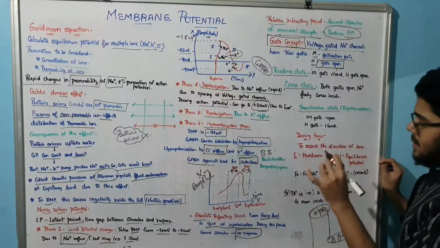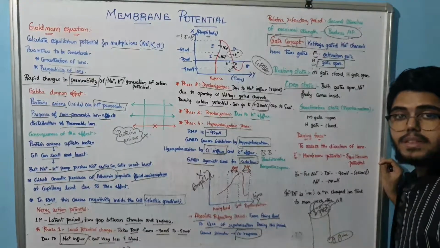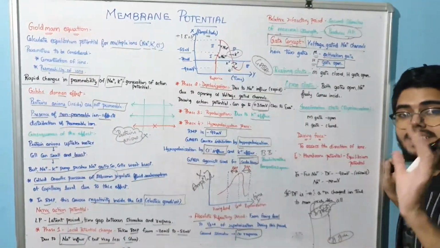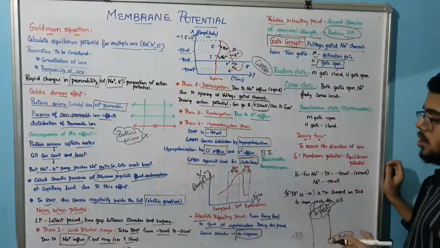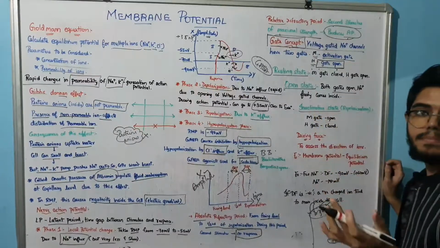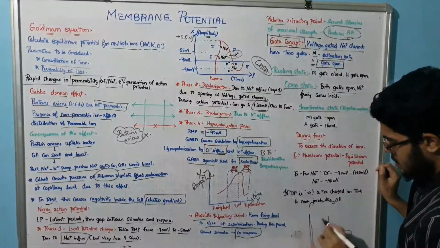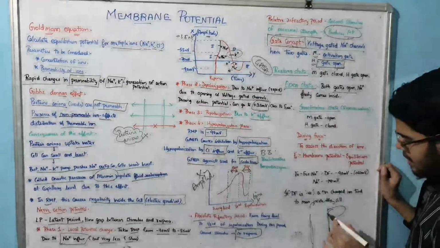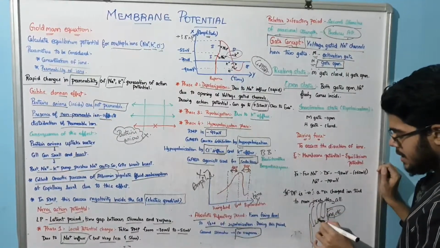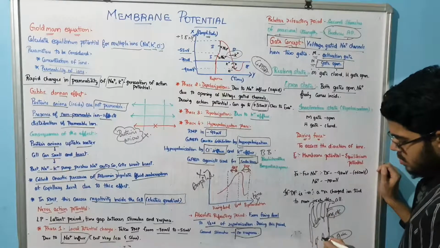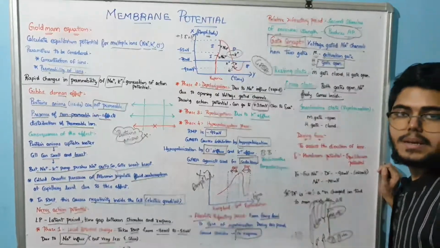In the resting state nothing will come in, because the M gate is closed. Similarly, open state means both the gates are open: the M gate is open and the H gate is open. I am drawing it like this. This is the H gate open and this is the M gate open. So all the ions can travel through. Sodium can freely come inside.